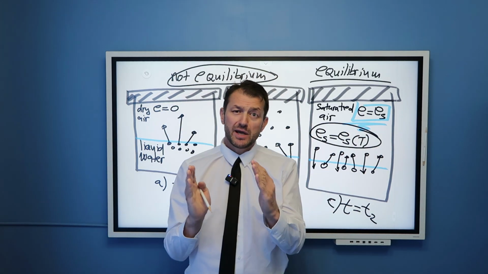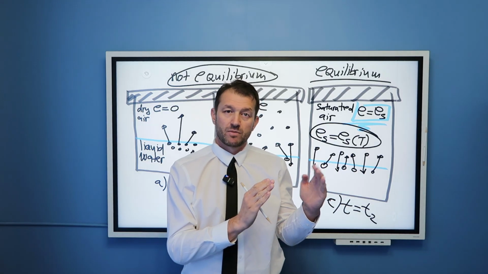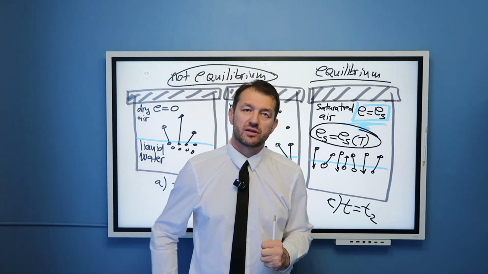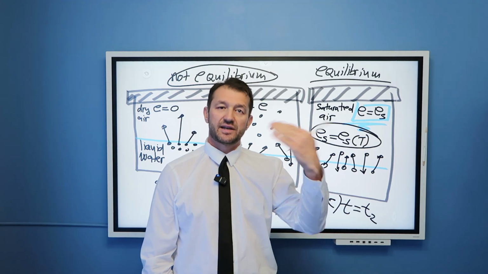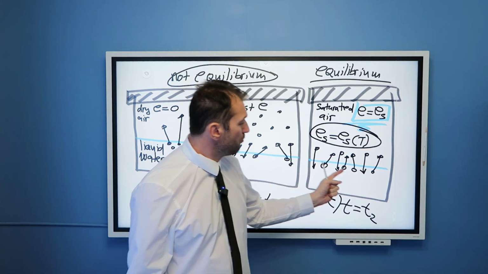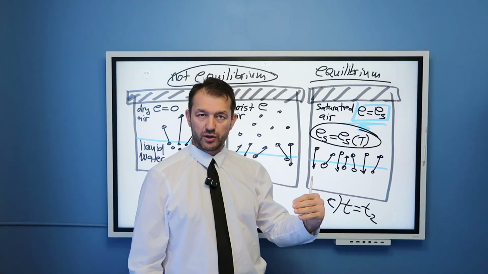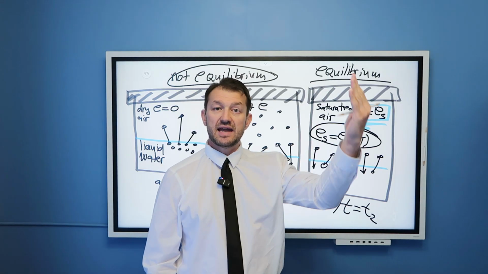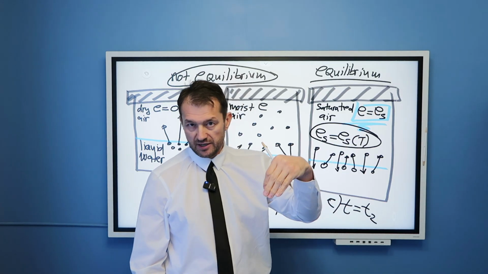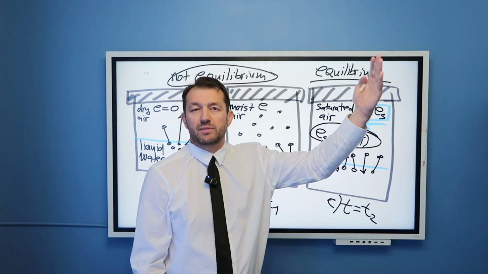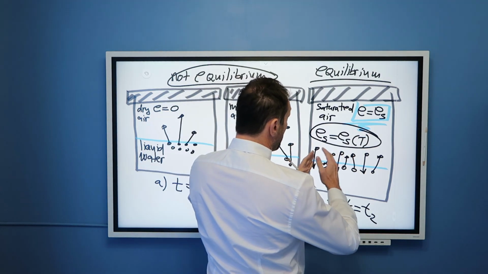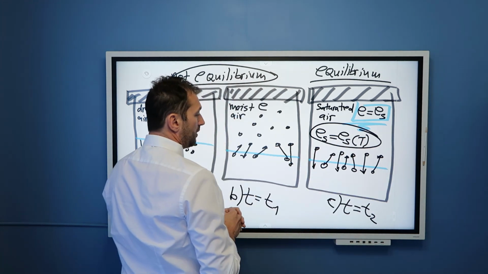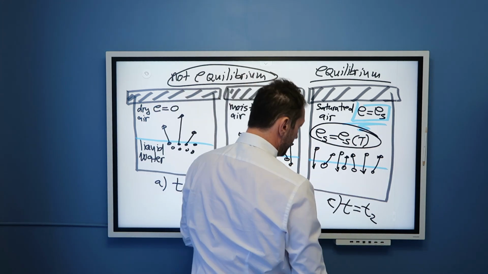So, as we are increasing temperature, the saturation point of water vapor in the air increases, because there is more and more liquid water molecules that can escape liquid, and consequently there can be more of them in the air. So the equilibrium moves as we move temperature.